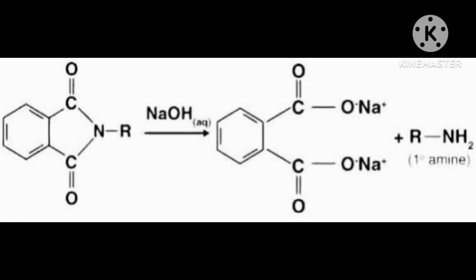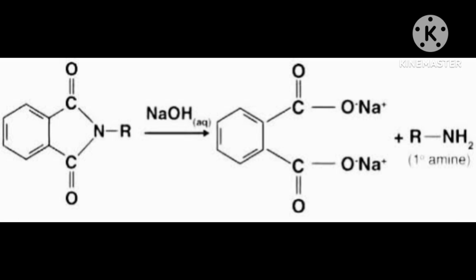This is actually an amine. Now here you can see one carbon increased. In the beginning it was RCN, with an alkyl group. Now due to this C of the CN, one carbon increased. That is called ascent of amine series, that is, one carbon atom more than the starting amine.